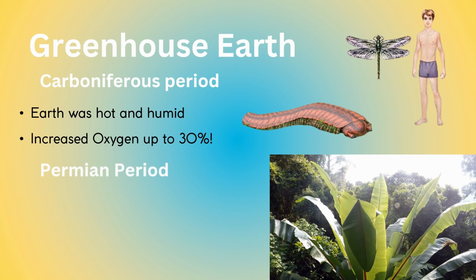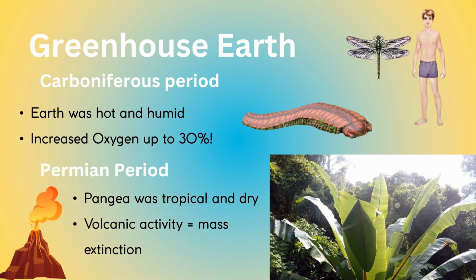For greenhouse Earth, we can also look at the Permian period, where the environment was more tropical and dry. During this period, the greatest mass extinction event to ever take place occurred. In fact, this mass extinction was so significant that it's referred to as the Great Dying in the geologic record.